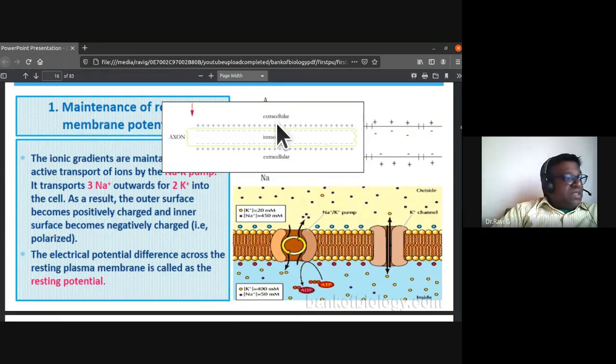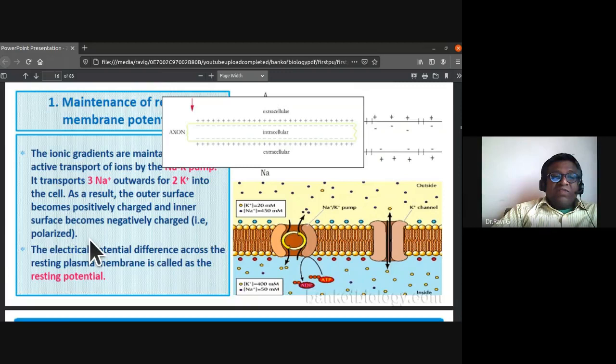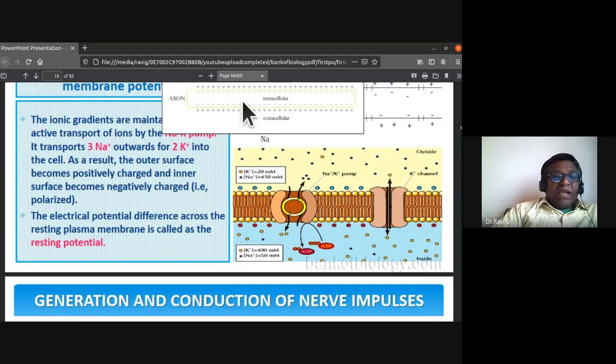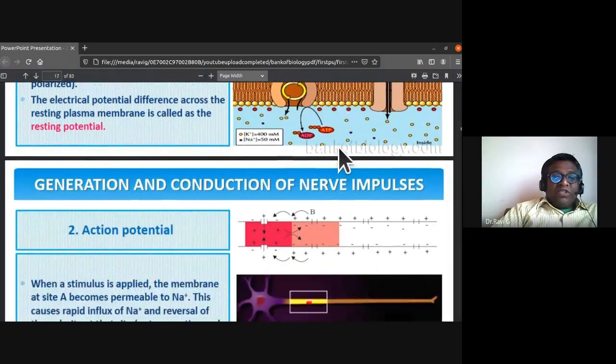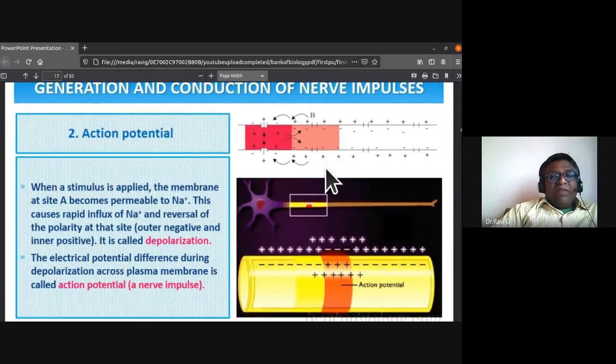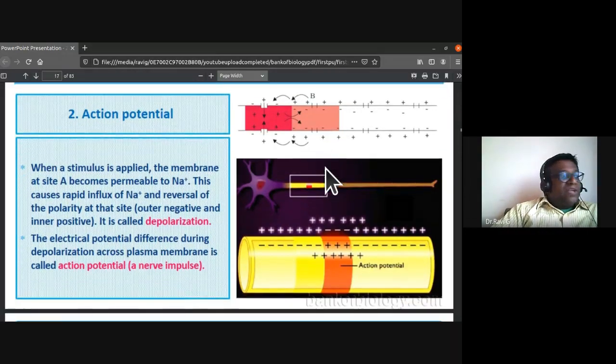For every 3 sodium ions that go outwards, 2 potassium ions enter inside. As a result, the outer surface becomes positively charged and the inner surface becomes negatively charged. Therefore, they are polarized. The electric potential difference across the resting plasma membrane is called the resting potential. Now, the next part that we are going to understand is the action potential.